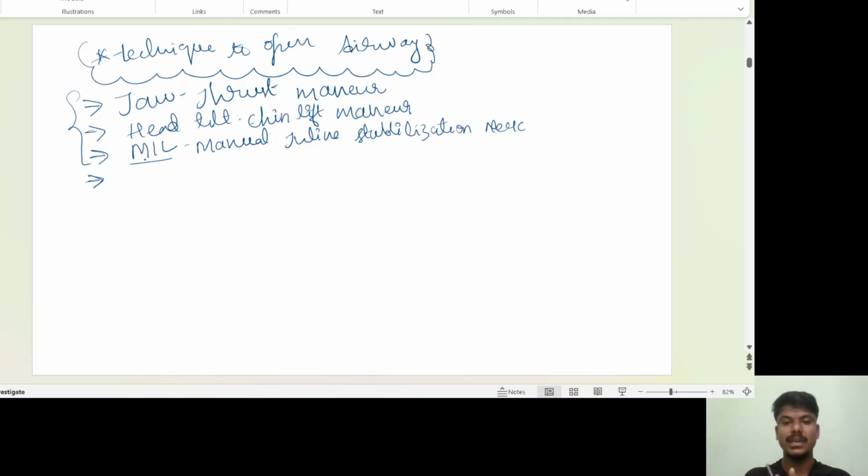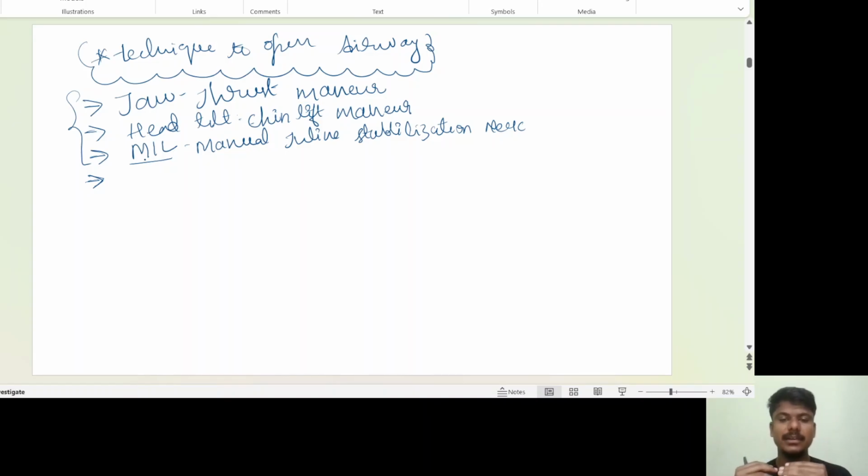Next, MILS, manual inline stabilization of neck. You put a blanket or some folded cotton pads below your neck so that an angle is maintained from the sternum to the ear tragus. There must be equal length from the sternum to the ear tragus. You put the hand inside the shoulder, carry the head in your arms, and lift the shoulder. So there will be inline stabilization of the neck.